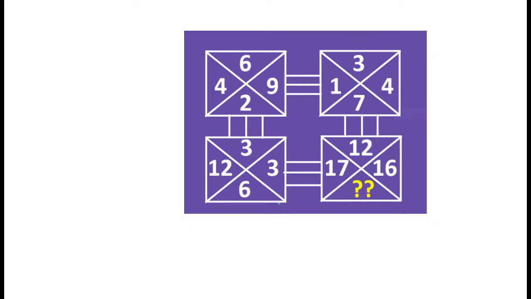See what is the answer here. Now see guys, 6 plus 3 plus 3, the resultant becomes 12. Same, 4 plus 1 plus 12, the resultant becomes 17. Again 9 plus 4 plus 3, the resultant becomes 16. So simply add all these parameters. 7 plus 2, 9, 9 plus 6, the resultant becomes 15. So 15 is the suitable answer. Here we can replace the question mark with 15, guys.